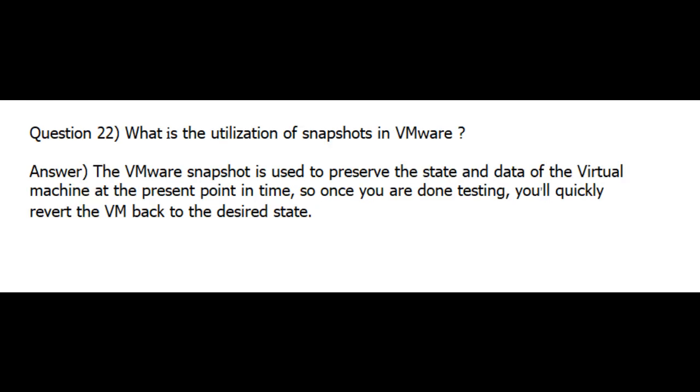Question 22. What is the use of snapshots in VMware? Answer. The VMware snapshot is used to preserve the state and data of the virtual machine at the present point in time, so once you are done testing, you can quickly revert the VM back to the desired state.